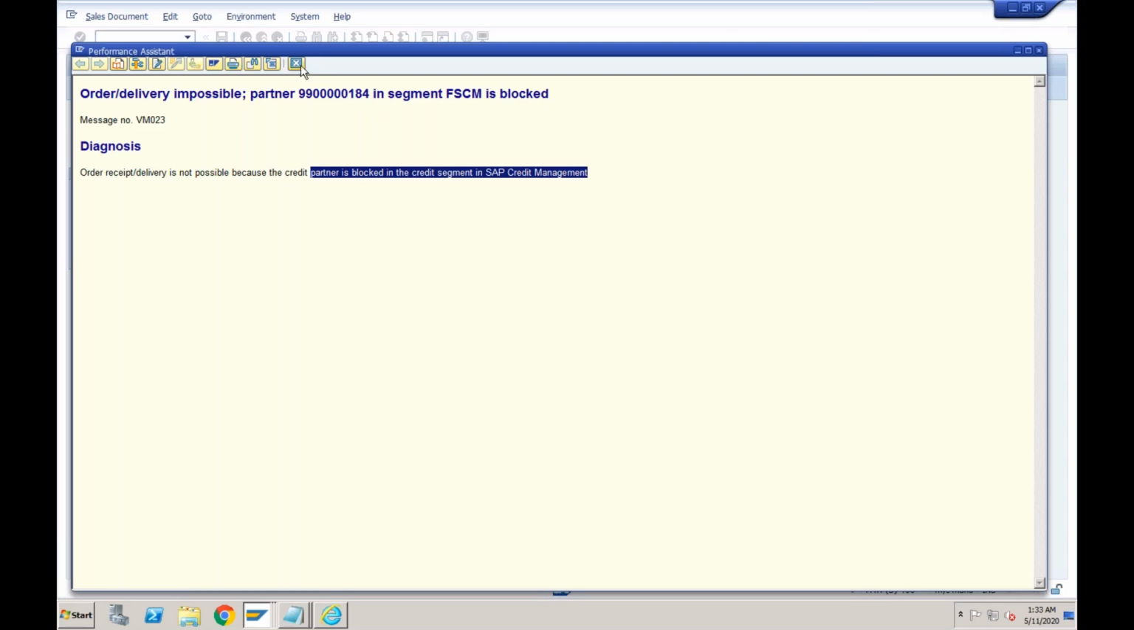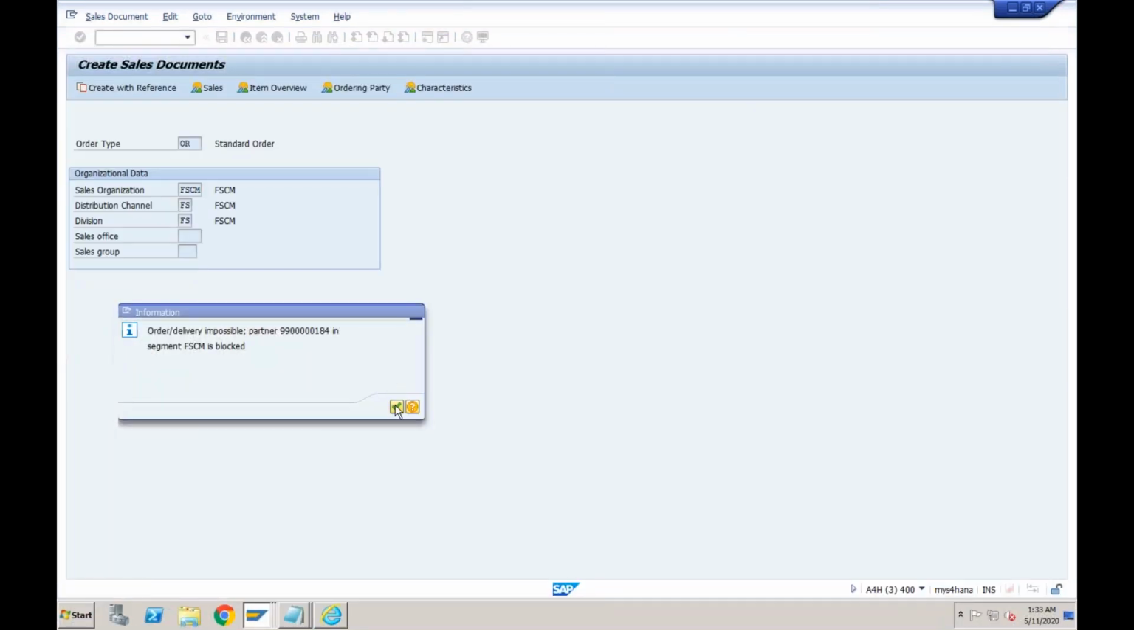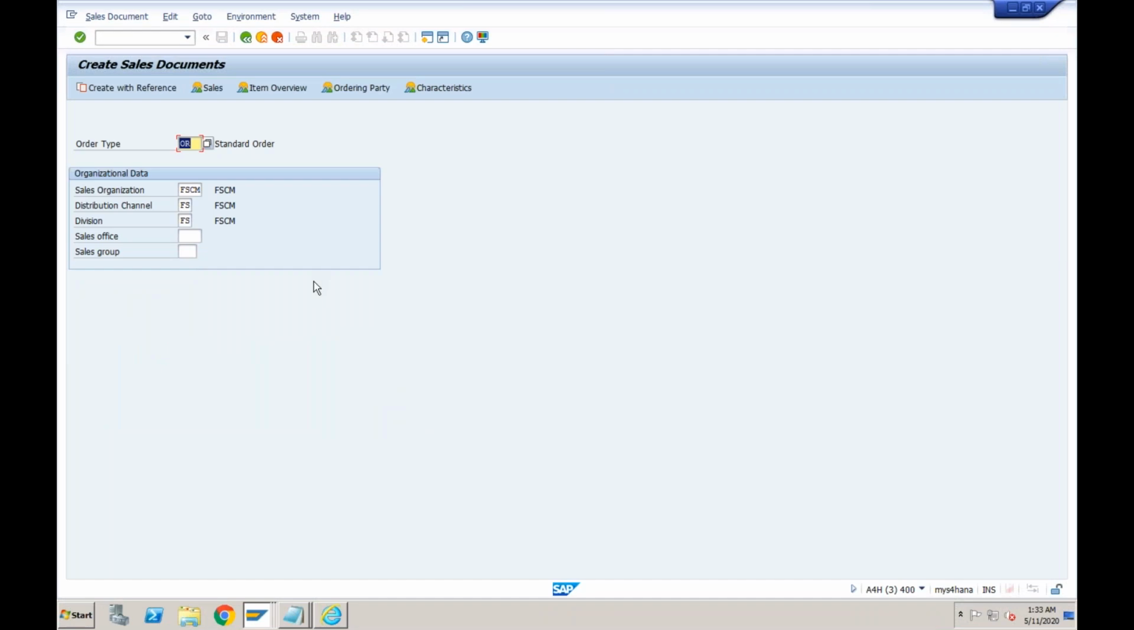So if this customer is blocked in credit management, you will not be able to create any sales order for this customer. No sales order, no delivery. Even if the sales order is already created, let's say you already created a sales order, now if you try to deliver that sales order, you are trying to send that material, even that delivery will also get blocked. It will not allow you to deliver any material to this customer till the time you unblock that particular customer.